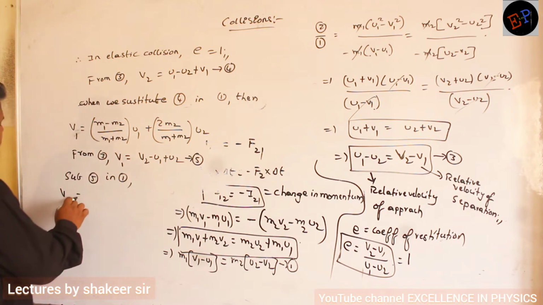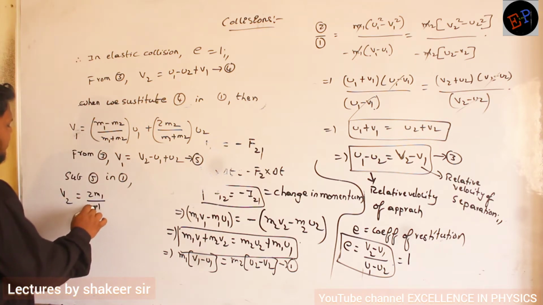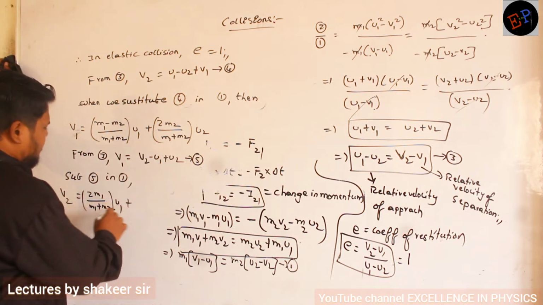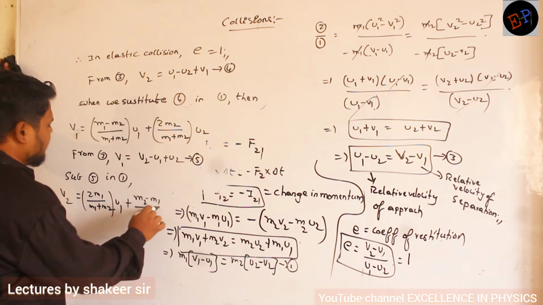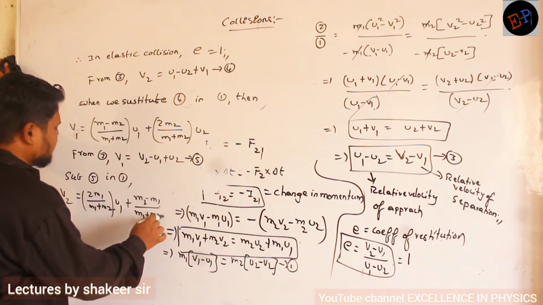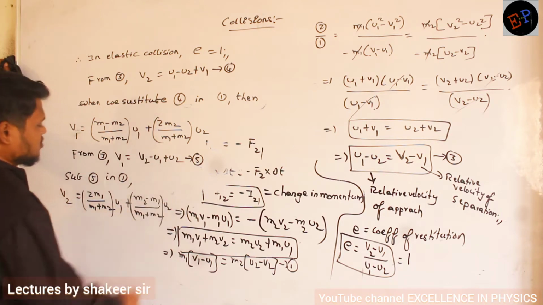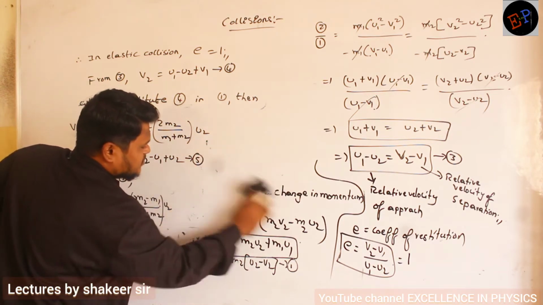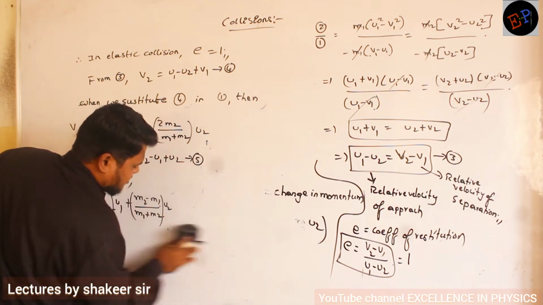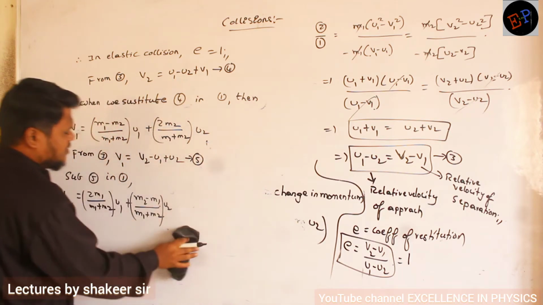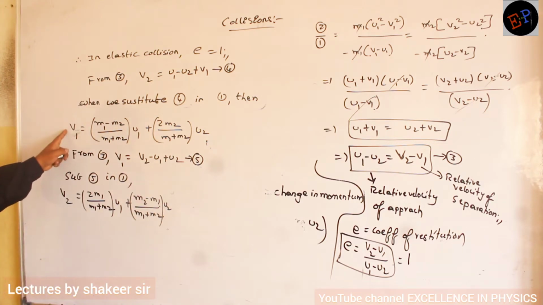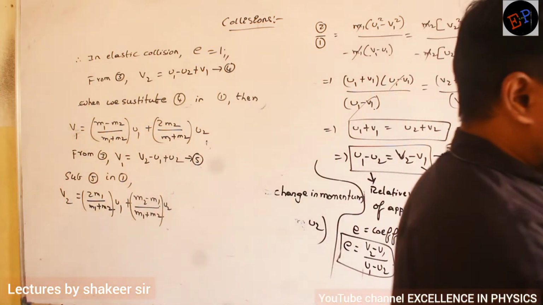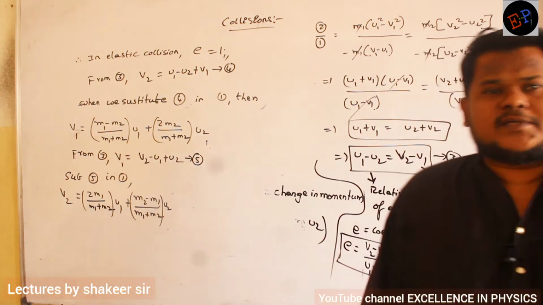And it is equal to 2m1 divided by m1 plus m2 into u1, plus m2 minus m1 divided by m1 plus m2 into u2. So this is the equation which I will get. Understood? So these are the two equations for the final velocity of the first body and the final velocity of the second body. Derivations I am not doing. When you are free, you try the derivations.